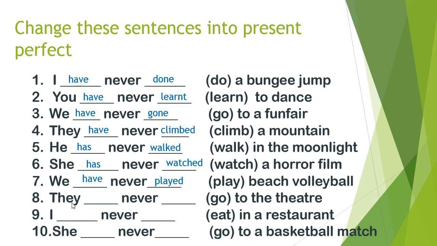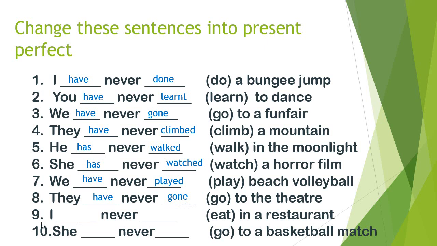Now look at the next, eighth sentence. They have, it's correct, never. So what is the third form of go? We have used it. Yes, that's right. It is gone. They have never gone to the theater.